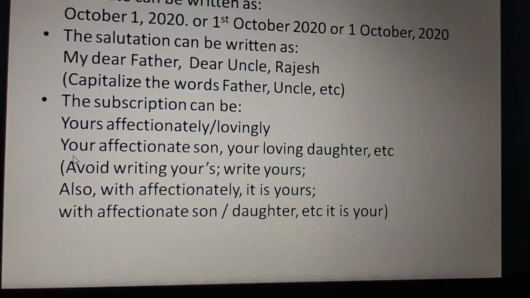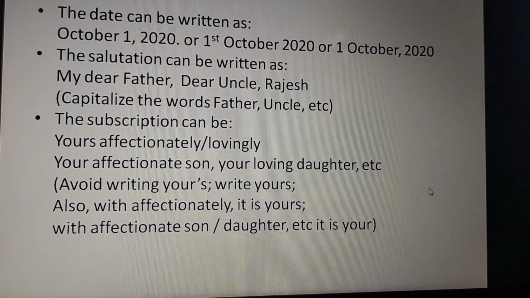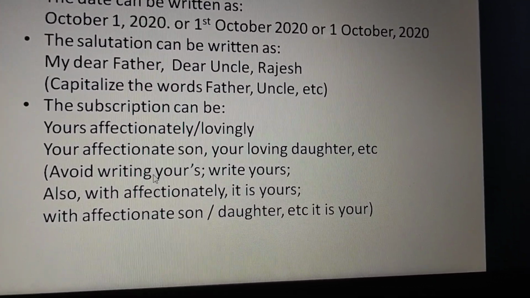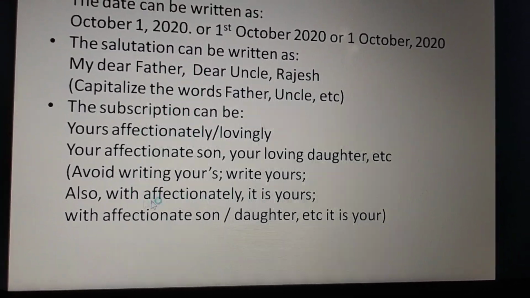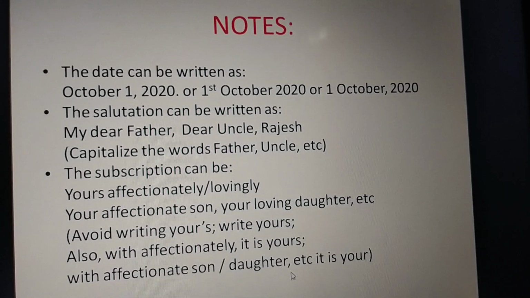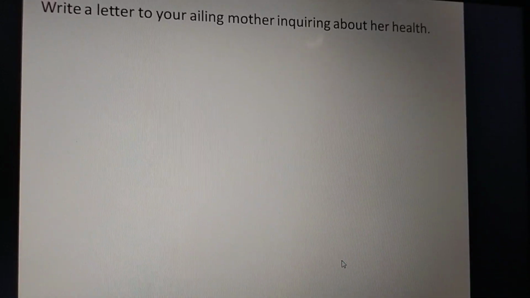So you write it in this way: your affectionate son or your loving daughter, etc. Avoid writing apostrophe s, yours in apostrophe s. With affectionately, it is yours. With affectionate son or daughter, etc., it is your. Okay, next let us have a look at the sample letter here.